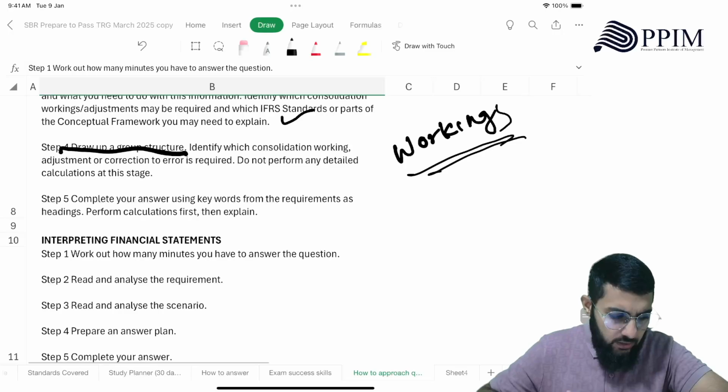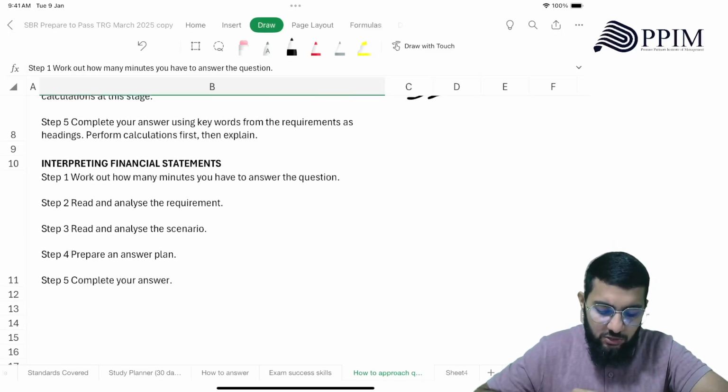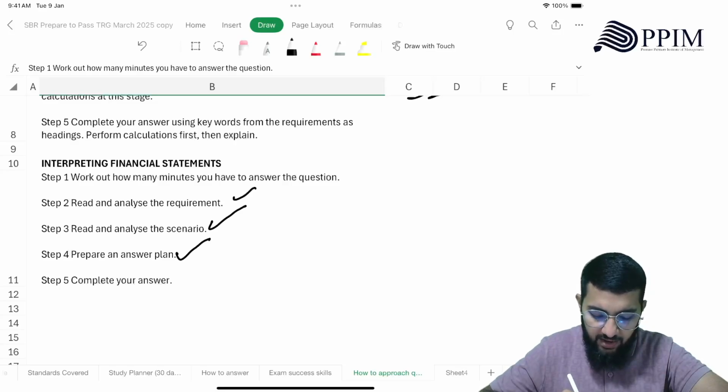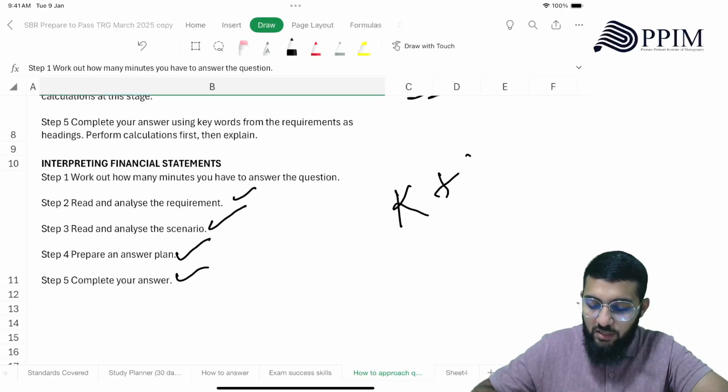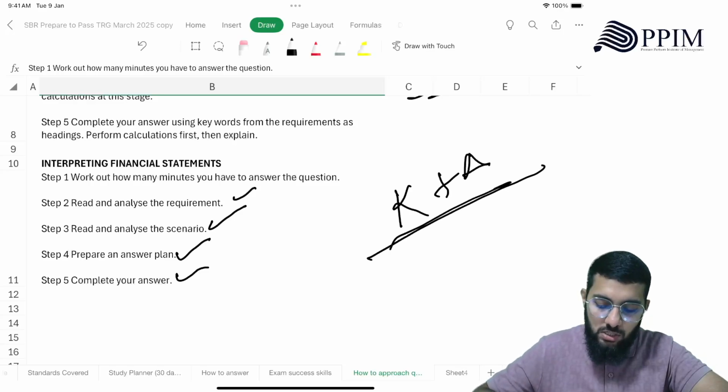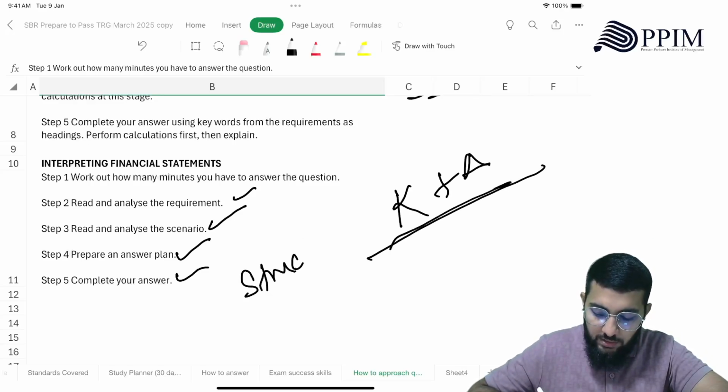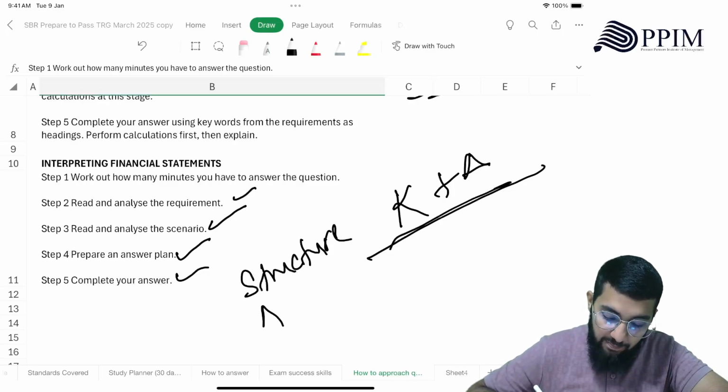All right. Then there could be interpretation of financial statements. So here you have to read and analyze the requirement, read and analyze the scenario, prepare an answer plan, and you complete your answer by combining knowledge plus application. Structure is key. Then application is key.